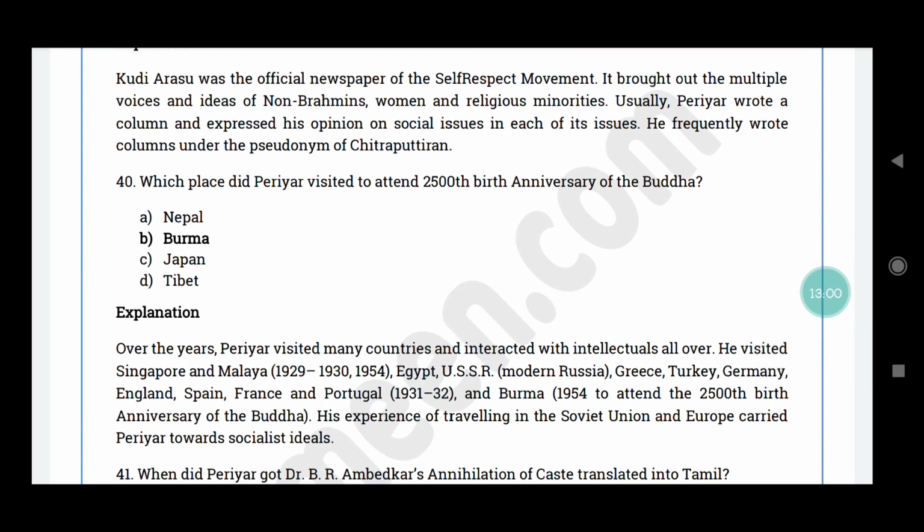Question number 40. Which place did Periyar visit to attend the 2500th birth anniversary of Buddha? The correct answer is option B, Burma.